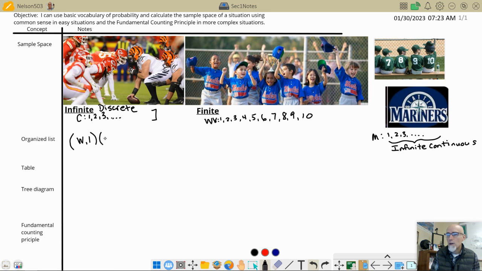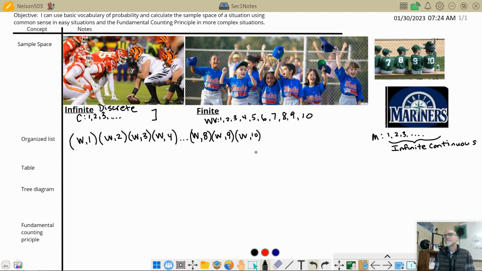Or they could win the game by 2 points, or I should say, runs. I mean, they're called runs in baseball. Or the Woodland Vikings could win by 4, and so on, right? Sometimes mathematicians get tired of listing them all, so they'll put dot dot dot, and then we could say they could win by 8 runs, right? So I put parentheses around this. And if you remember, the rule in Little League is a 10-run rule, right? So I'm going to put they could win by 9, or they could win by 10.